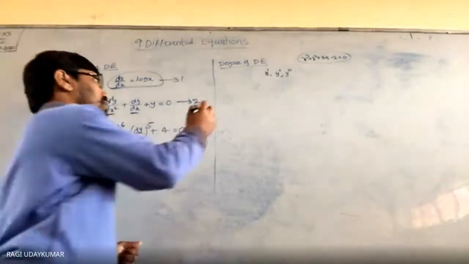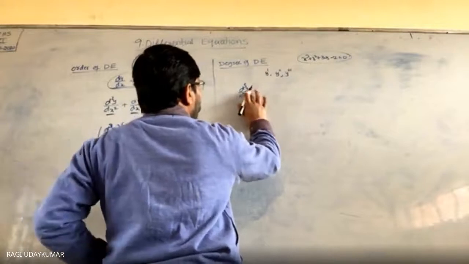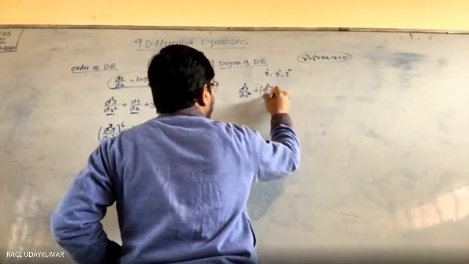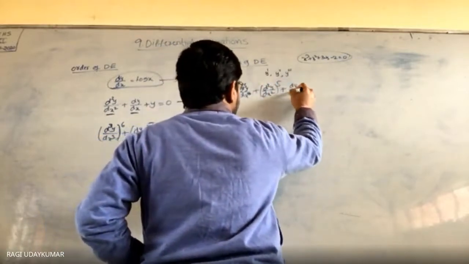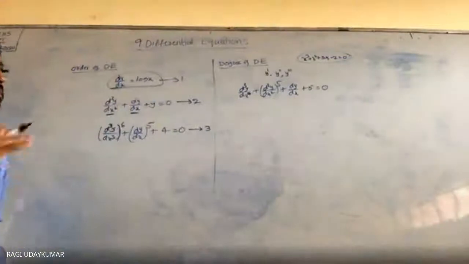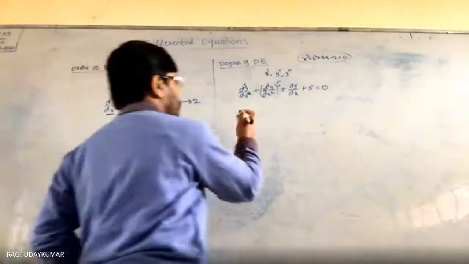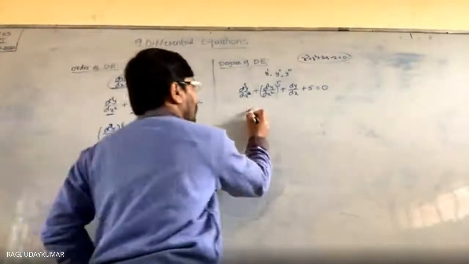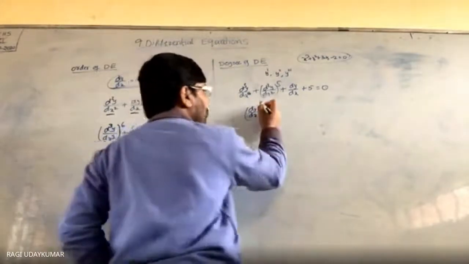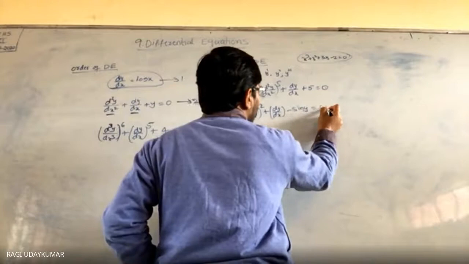Let us take one example into consideration: d cube y by dx cube plus d square y by dx square, whole to the power of 5, plus dy by dx plus 5 is equal to 0. Whatever it may be, some constant may be given. And I am going to give you one more differential equation also. Compare, either defined होगा, either defined नहीं होगा. Let us see. Plus dy by dx minus sin y is equal to 0.